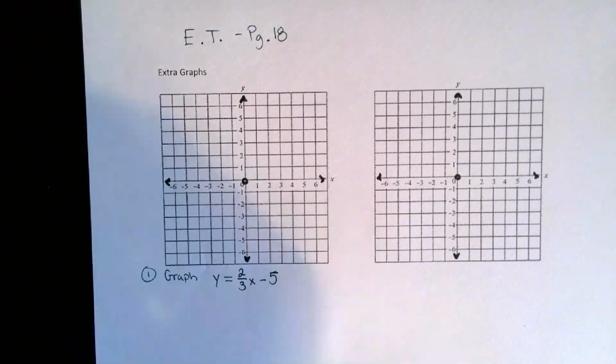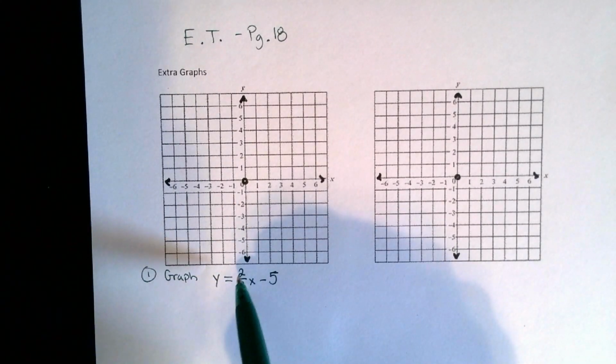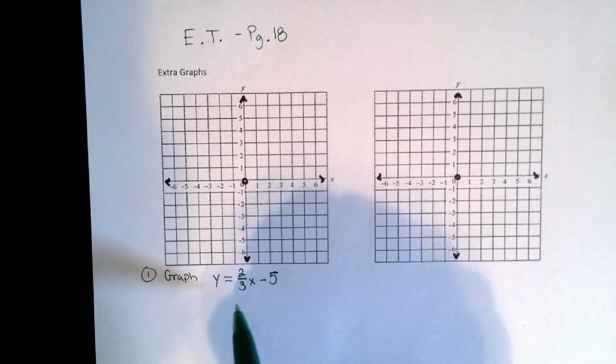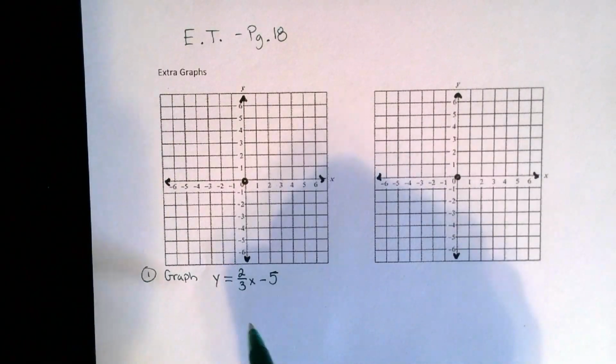If you haven't seen so already, if you go to page 18 in your packet, you can do today's entrance task. So write this down on page 18. You're going to graph the solution. And it's a little bit of a tricky one. 2/3 x minus 5. Now, I have not done a table for this. I'm going to pause it and then let you figure out how we're going to try to graph it.